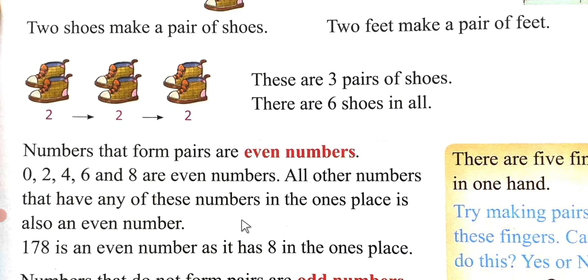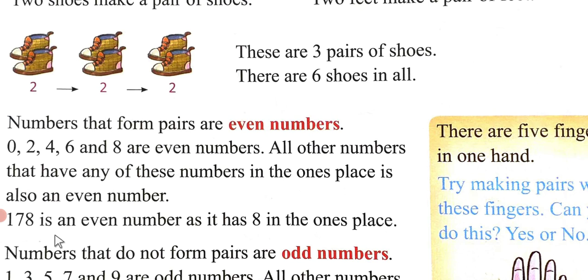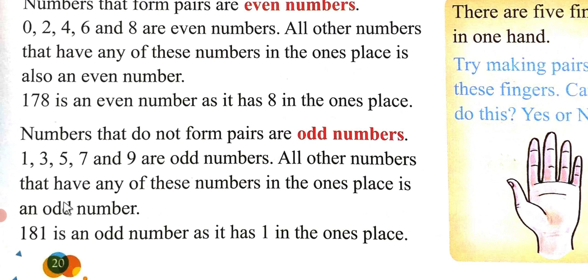So I hope that you have understood odd and even numbers. 0, 2, 4, 6, 8 are even numbers and 1, 3, 5, 7, 9 are odd numbers. Whatever digit you see at the ones place on your right hand side, you just see it and write that it is an even number.